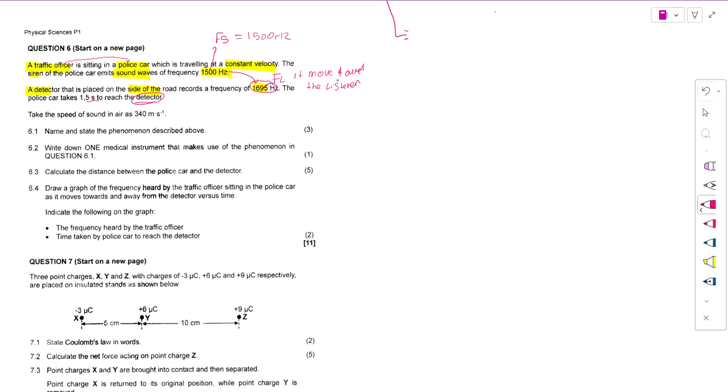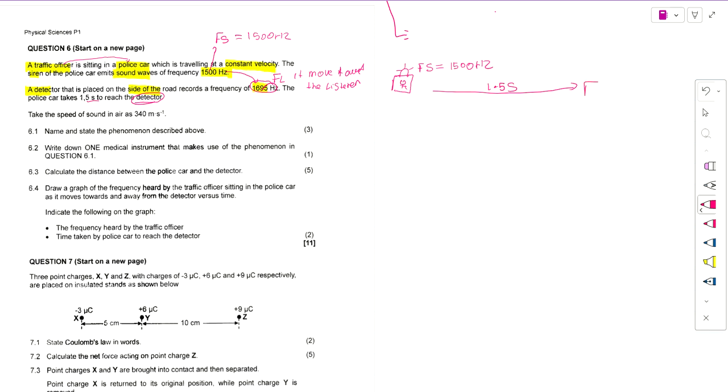So now we have this car which is emitting the sound, and there's a traffic officer inside this car. This car emits the sound with frequency F of the source, which is 1500 hertz, and it is moving for a time of 1,5 seconds.